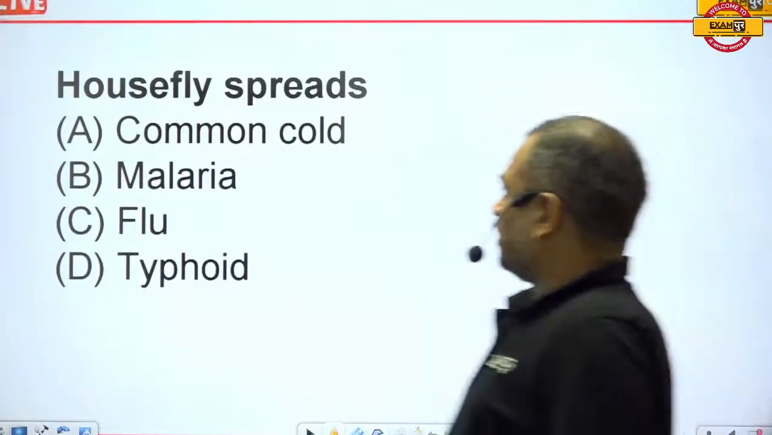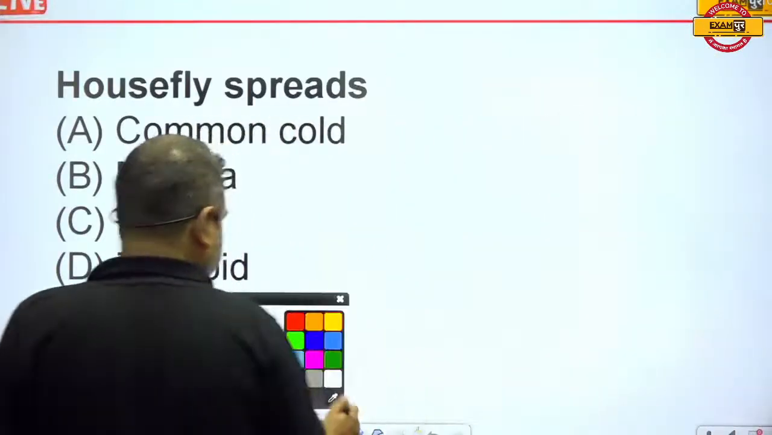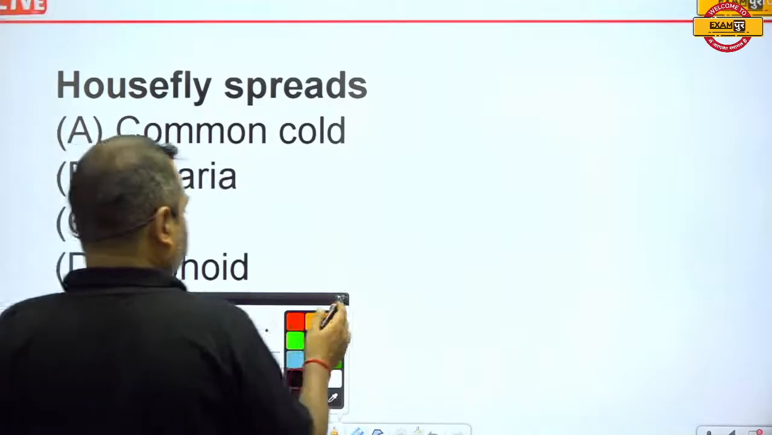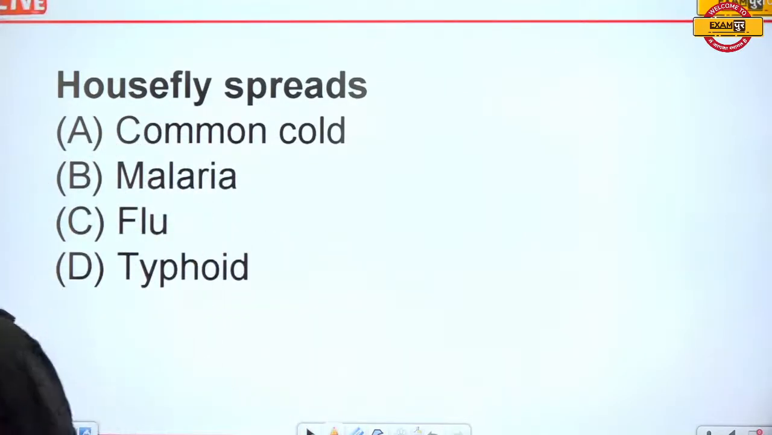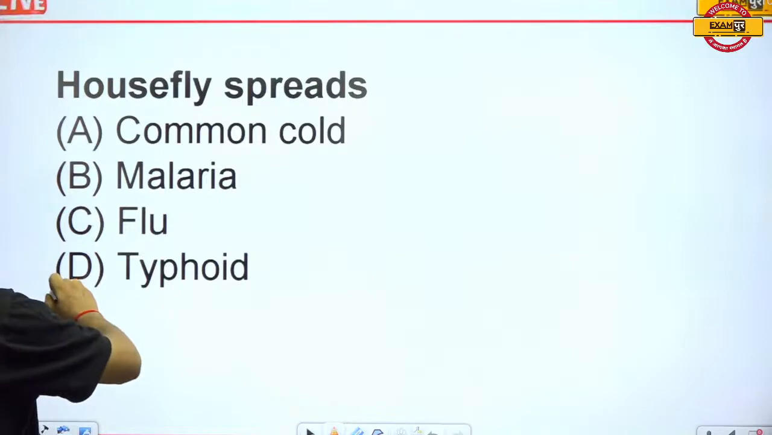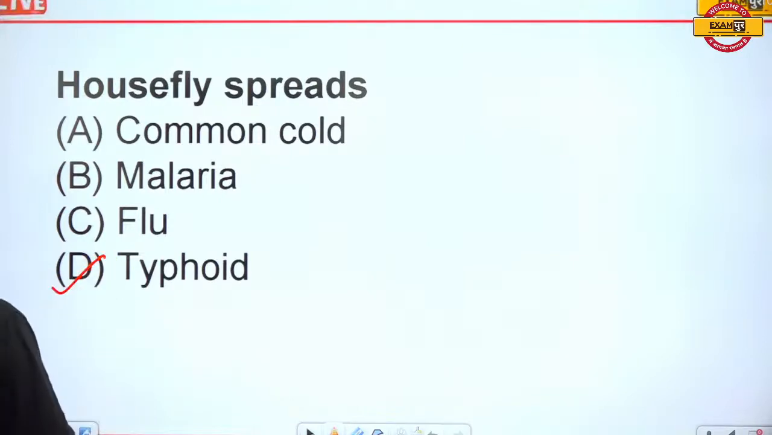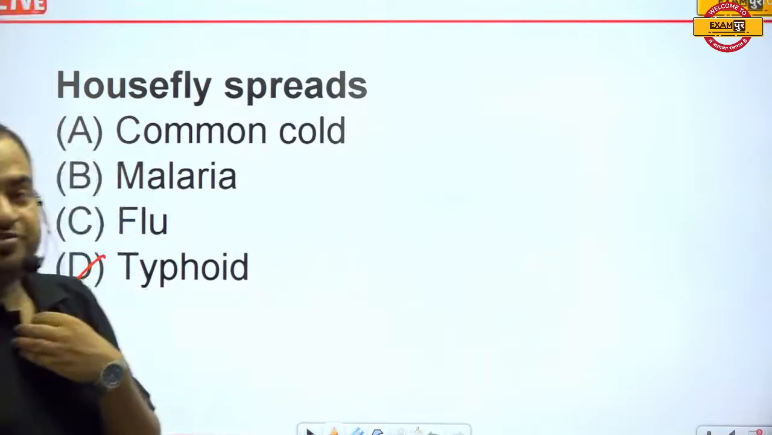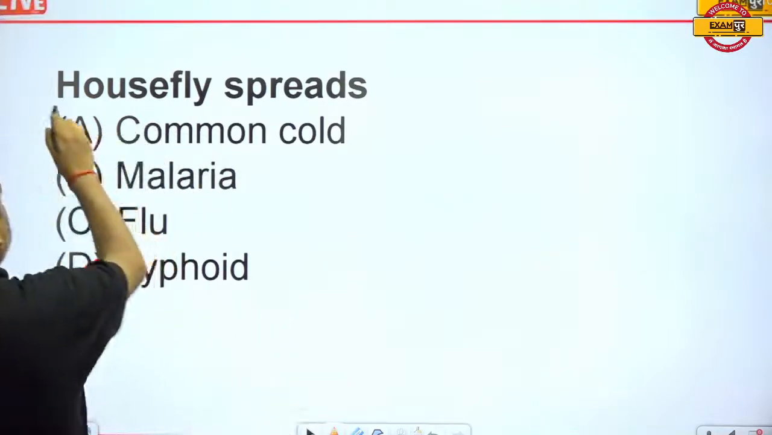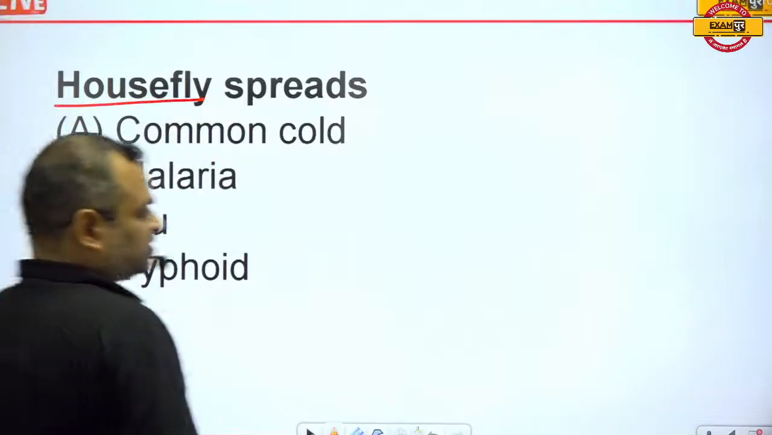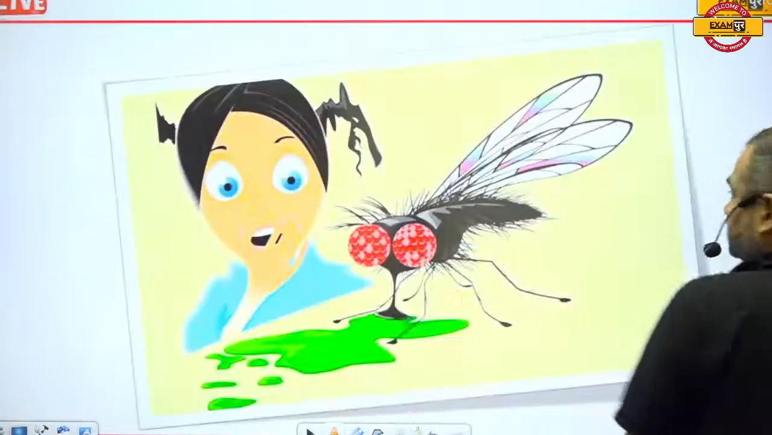So, housefly spreads. Common cold, malaria, flu, typhoid. Housefly spreads typhoid actually. Malaria is spread by the female anopheles. But in case of housefly, typhoid is the correct answer.